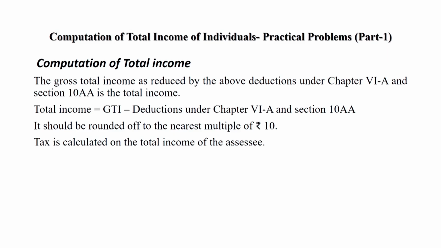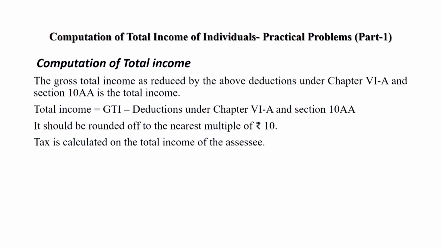So total income is equal to gross total income minus deductions under Chapter 6A and section 10AA. This total income should be rounded off to the nearest multiple of rupees 10. Tax is calculated on the total income of the assessee.